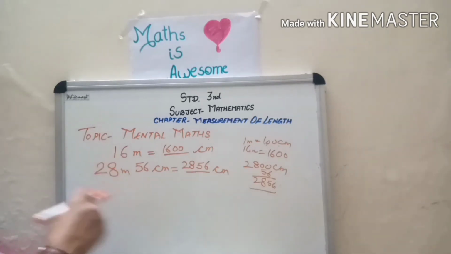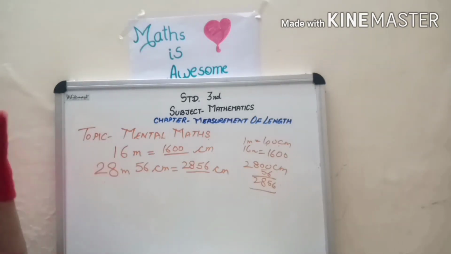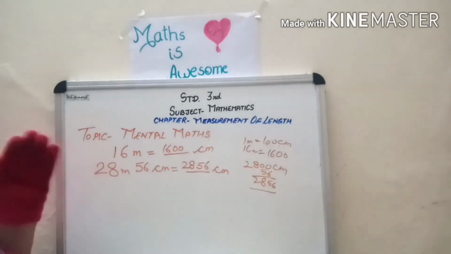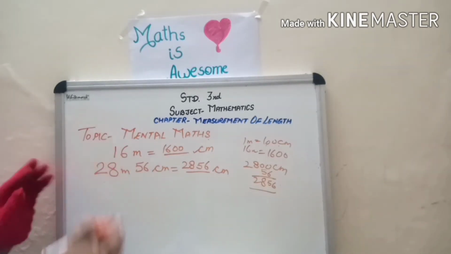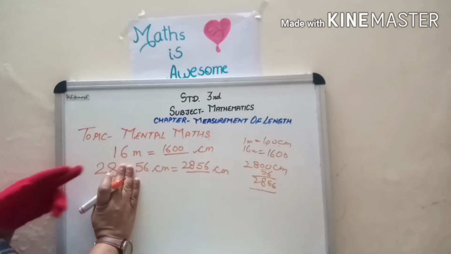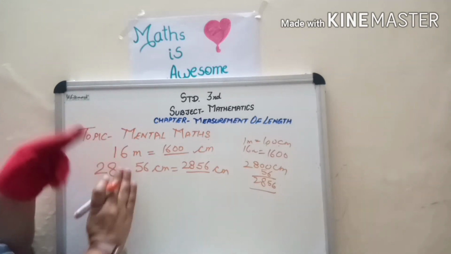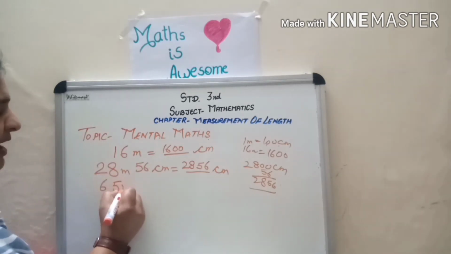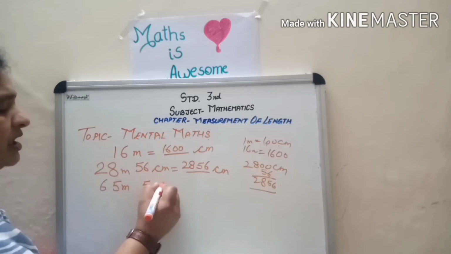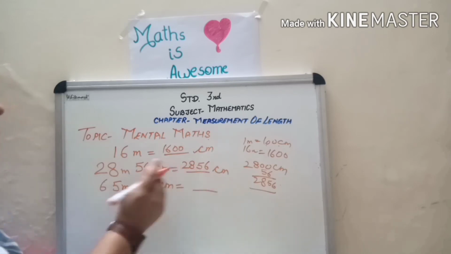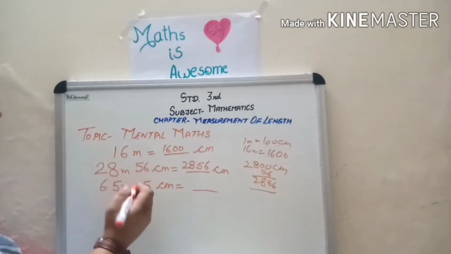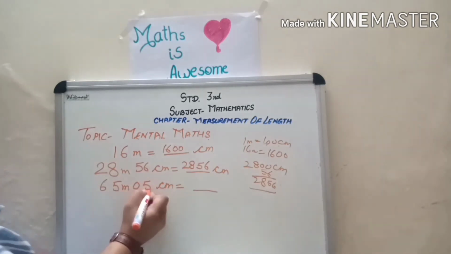But children, make sure. I told you in other video also, in conversion video, that sometimes if we remove this m we will get the answer. You can see 2856. But children, there are some cases where you have to keep it in mind. Before converting it, you should check that there are 2 digits in centimeter place. If there is only 1 digit, make sure first of all put 0 and make it 2 digit.